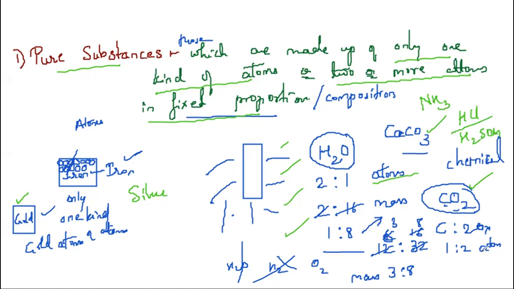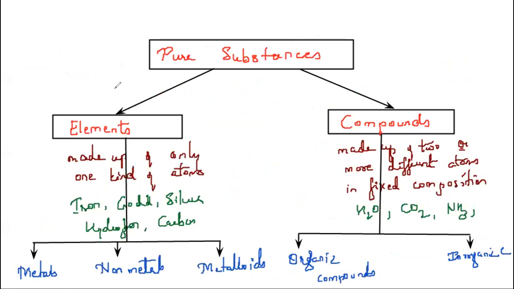Based on this definition only, the pure substances are classified into two types, that is elements and compounds. So what are elements? They are made up of only one kind of atoms. Example, iron, gold, silver, hydrogen, carbon, and so on. Compounds are made up of two or more different atoms in a fixed composition, and I've taken the examples. Elements are further classified into three types: metals, non-metals, and metalloids. On what concept? Based on physical properties.